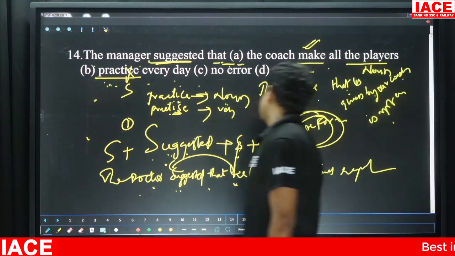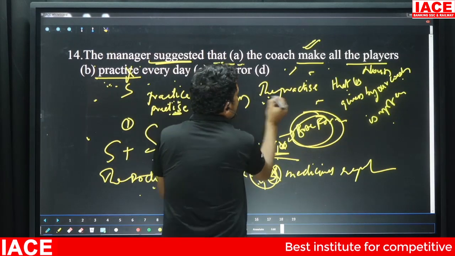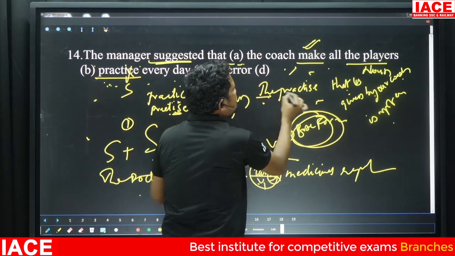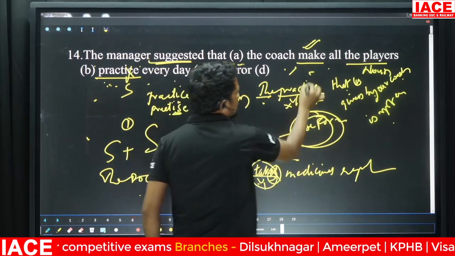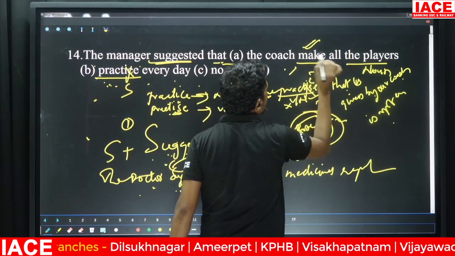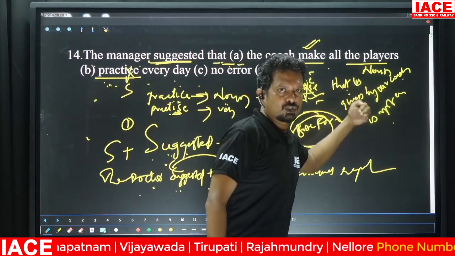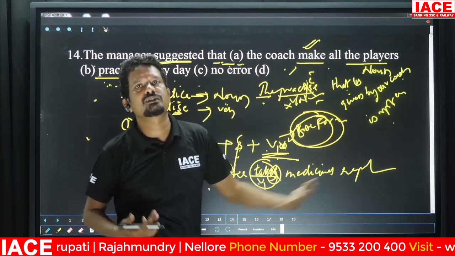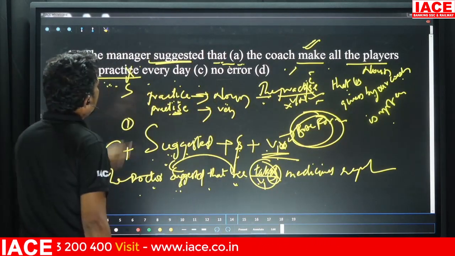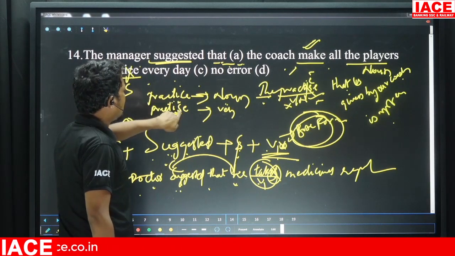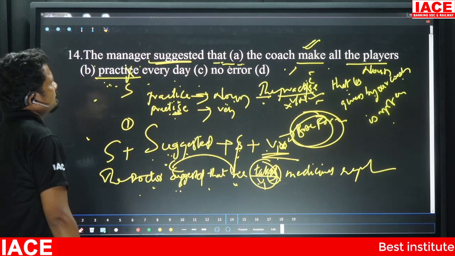What's the mistake here? In this case, the practice. When you use "the", it means that 100% there should not be a verb; it should be a noun. With a noun, we don't use S, we use C. The practice that is given by our coach is not enough. So the only difference between the two is C and S: C is a noun, S is a verb. I hope you have got this all right.